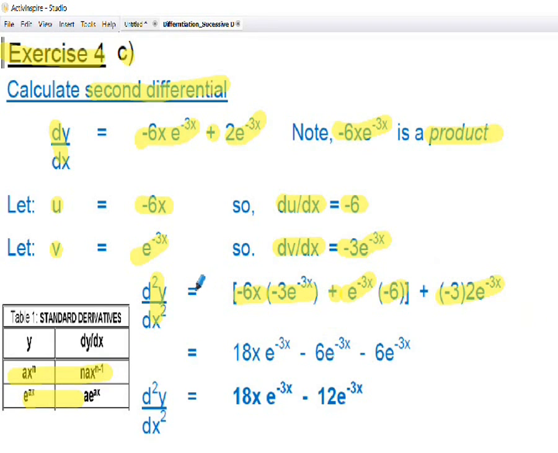I'm just tidying up here. On this line I get equals 18, which is the minus 6 times the minus 3, x e to the minus 3x. I'm just bringing the minus 6 to the front of this term, so I get minus 6 e to the minus 3x, and then tidying up the last term, minus 3 times 2, minus 6 e to the minus 3x. Tidying up still further, bringing my like terms together. The last two terms are like terms, so I get 18x e to the minus 3x, and then minus 6 e to the minus 3x, take away 6 e to the minus 3x, so that gives me minus 12 e to the minus 3x. So I've found my second order differential now.